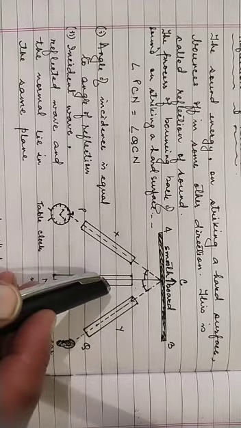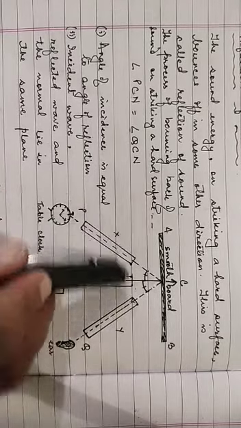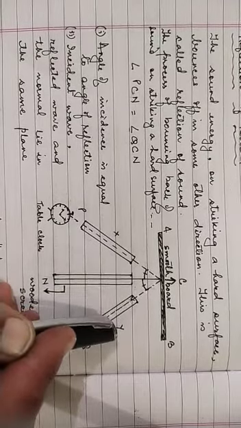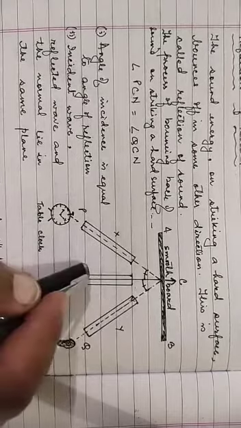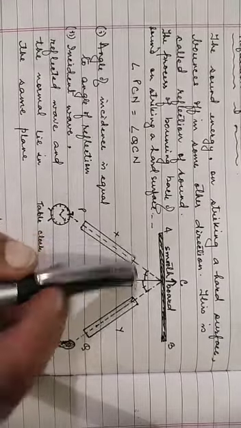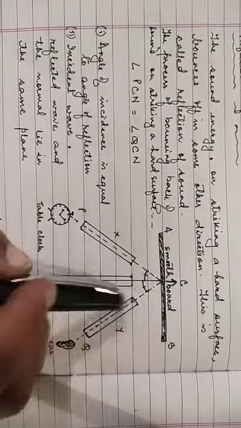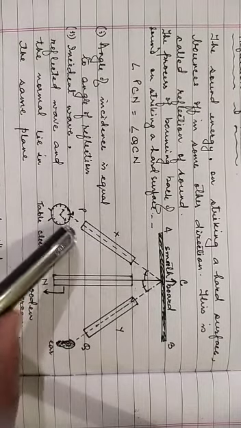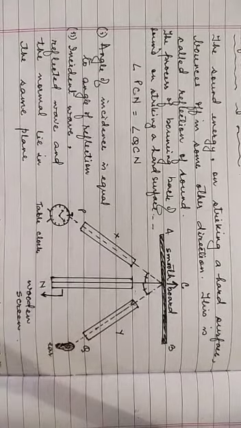This means that sound energy also follows one of the laws of reflection, that is, angle of incidence is equal to angle of reflection. Then what is the other law? That the incident wave, the reflected wave and the normal lie in the same plane. So here we are seeing that sound also gets reflected in a similar way as light does. Clear?